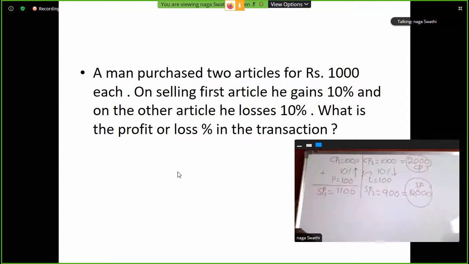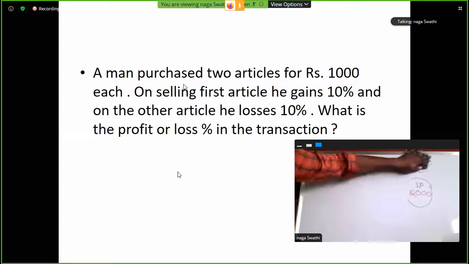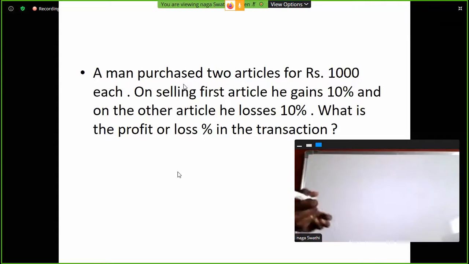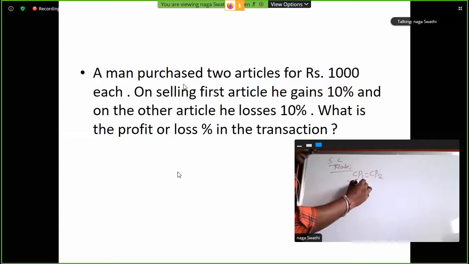Here, profit or loss? No profit, no loss. This is the general method. Now write a shortcut, note point. CP1 is equal to CP2. The cost price of the two articles is the same. If the cost price is the same, X% profit on one article and X% loss